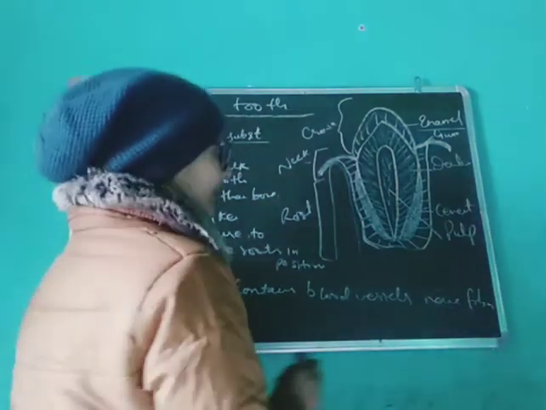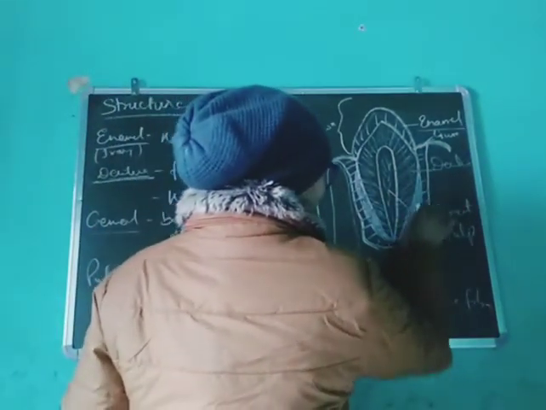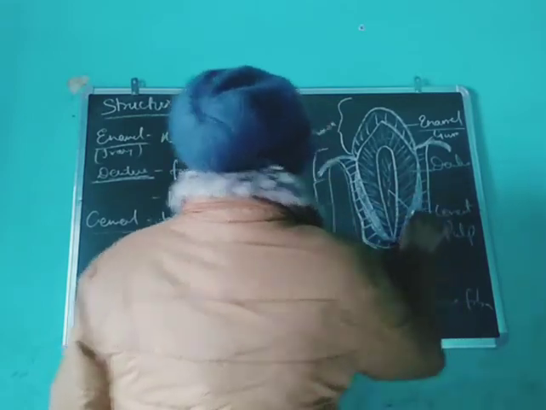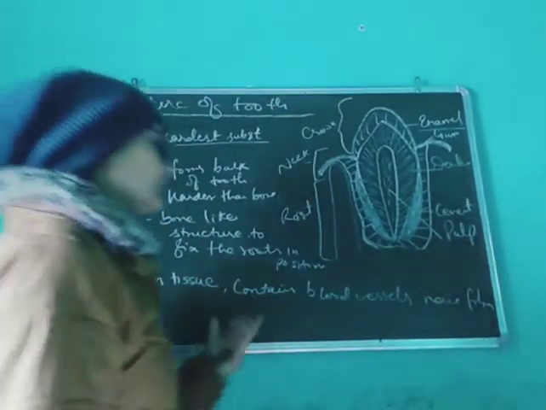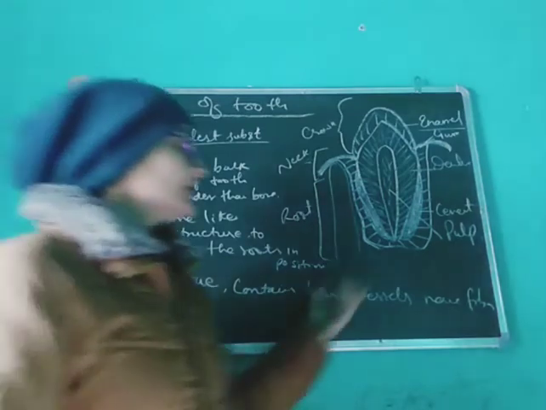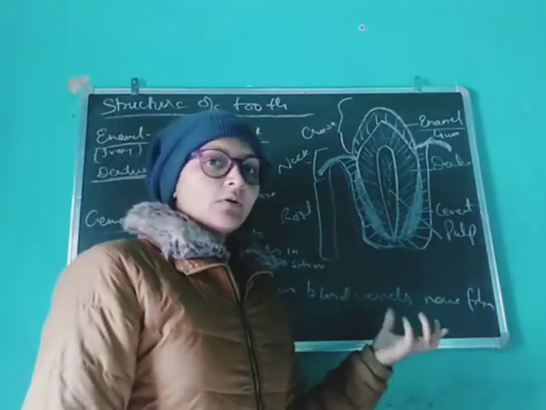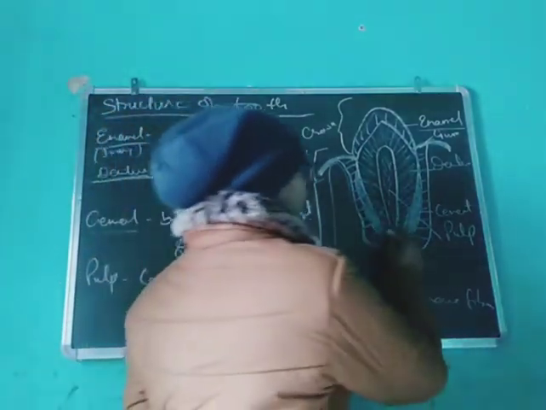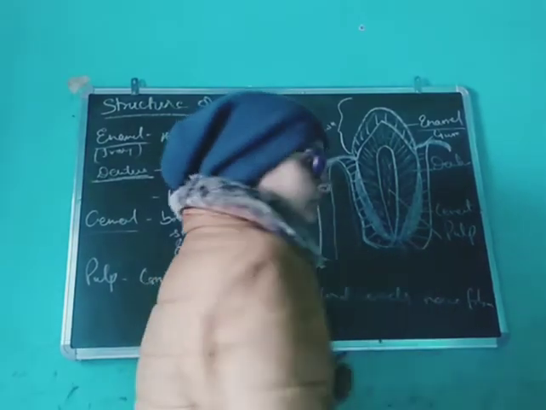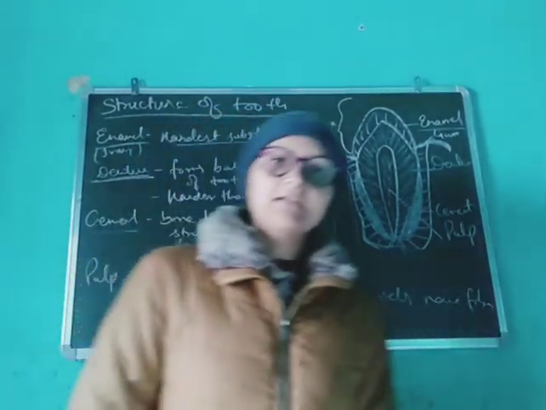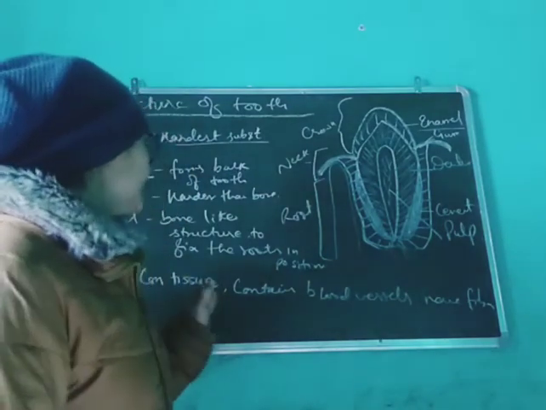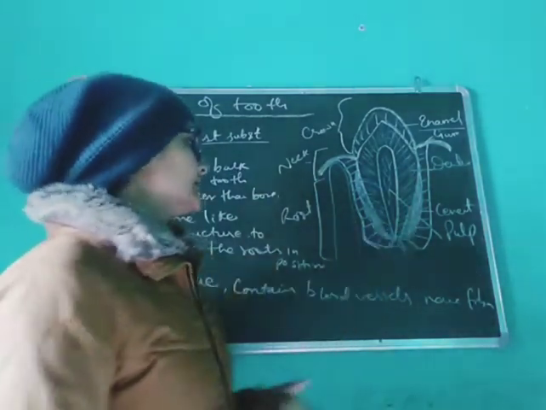Next part is cement. This part is the cement. Why is it called cement? Because it is a bone-like structure. It keeps the roots in a fixed position. So this part is the cement.